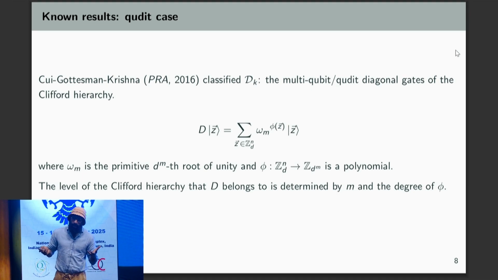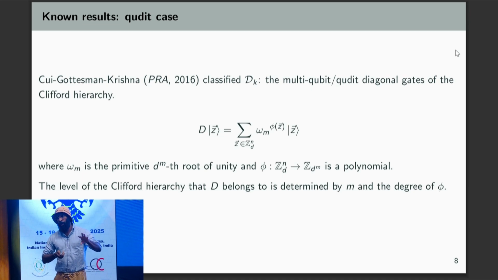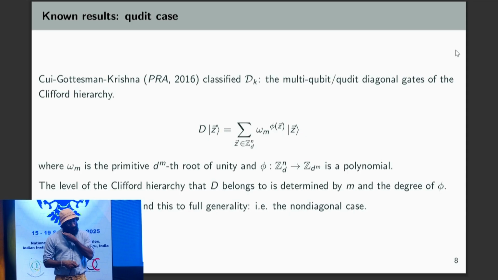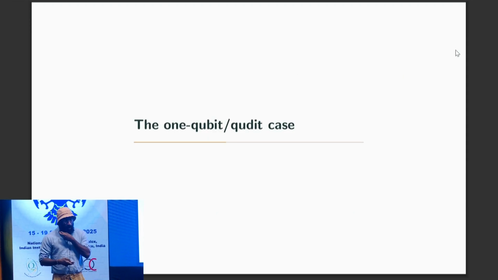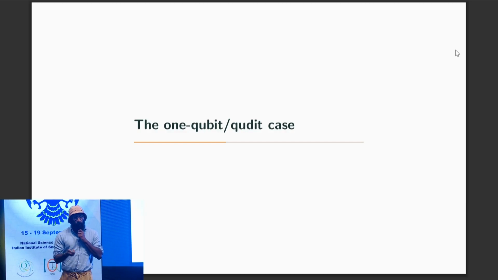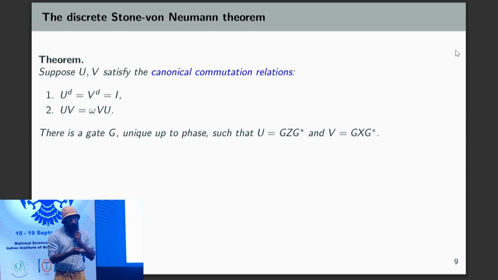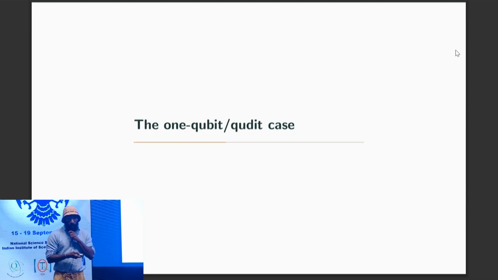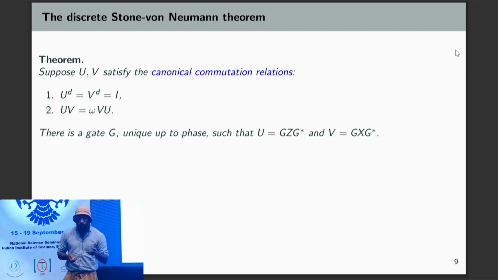But of course, there are non-diagonal gates, and in this work, we're going to extend this classification to the general non-diagonal case. Okay, so now I'm going to talk about our work. First I'll talk about the mathematical tools that we use. So the discrete Stone von Neumann theorem.